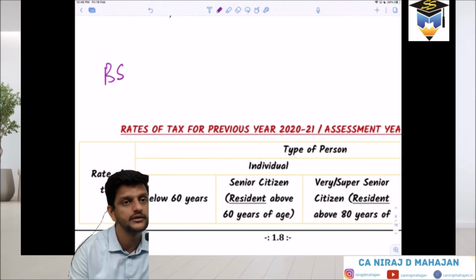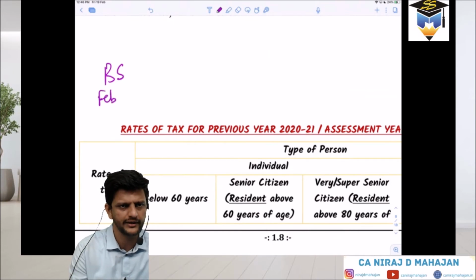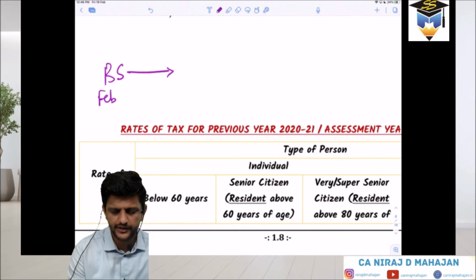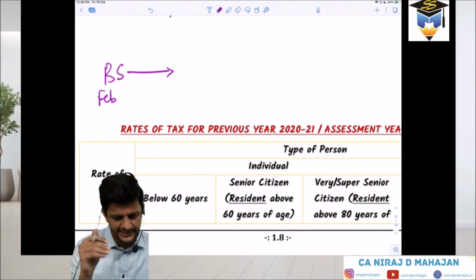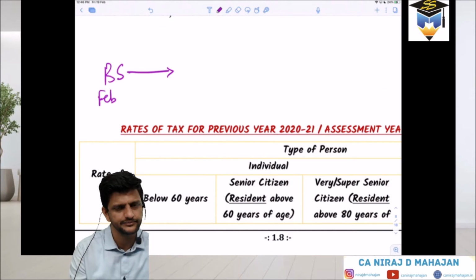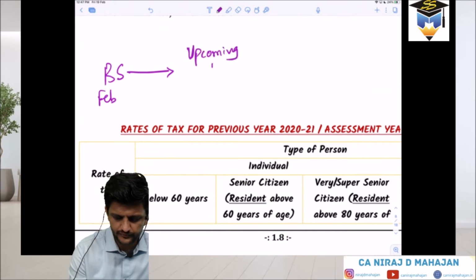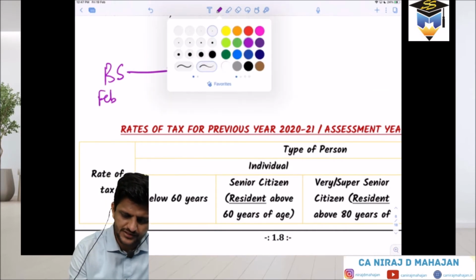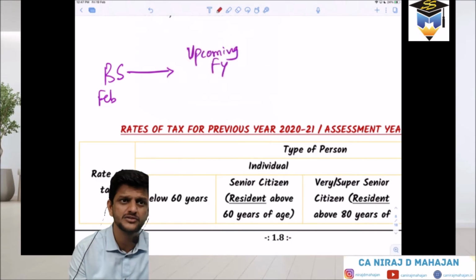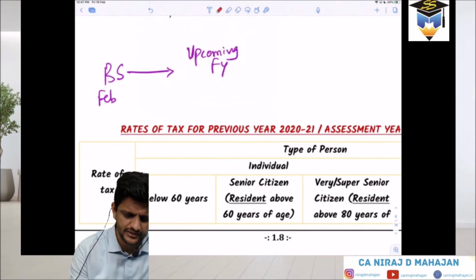Budget speech is, let us say, in February of every year. I am not writing the year right now. It is for which financial year? Already existing financial year or the next financial year? The coming, upcoming financial year. Good. Budget speech is nothing but a summary of the Finance Bill, which is going to become the Finance Act. So it is as good as I am writing Finance Act. Clear till here?